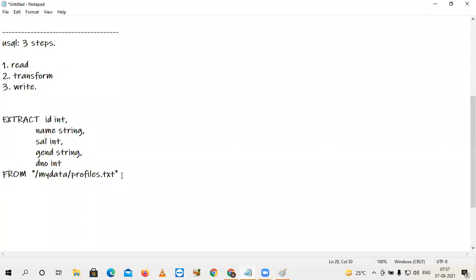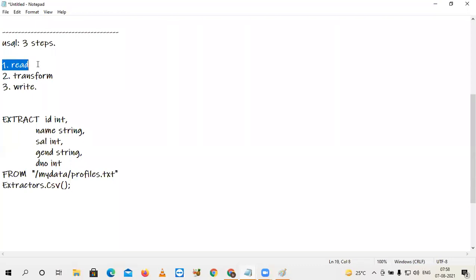You specify that by using the keyword Extractors.Csv. The C is uppercase, the remaining all lowercase, Csv. In brackets, some options will be there. What are those options? We will see later. The statement should be closed with a semicolon. This is your first statement.